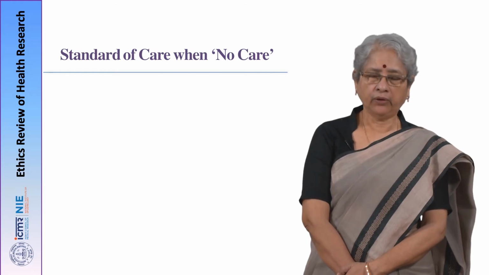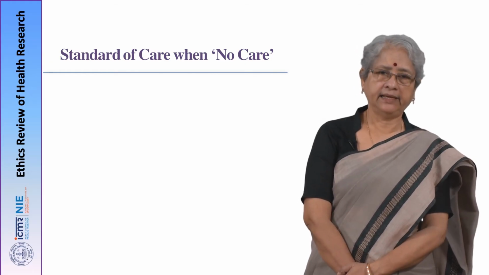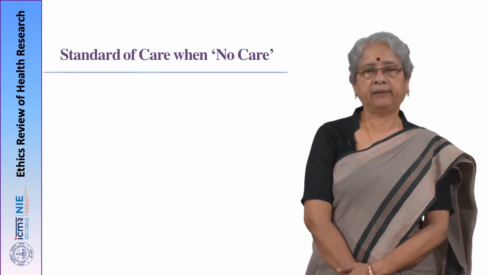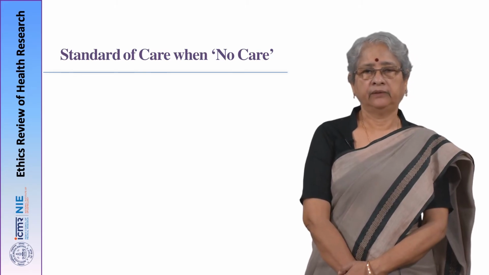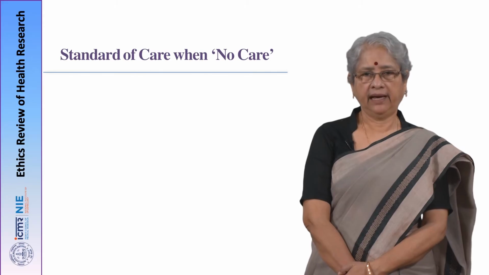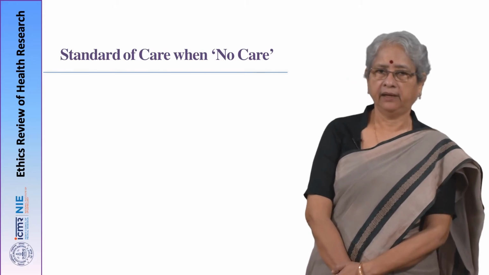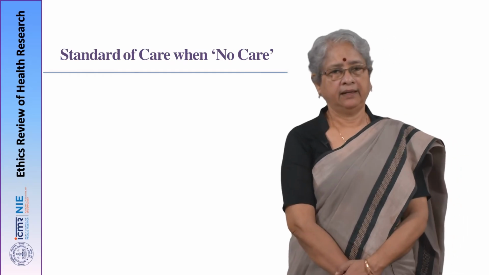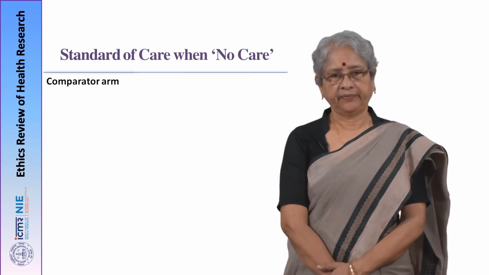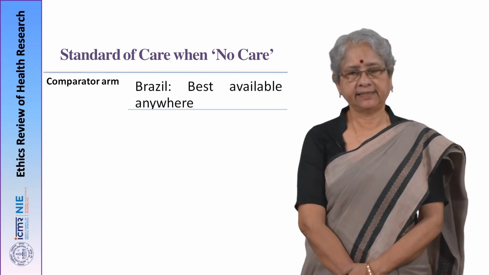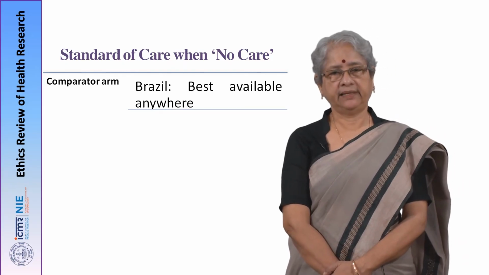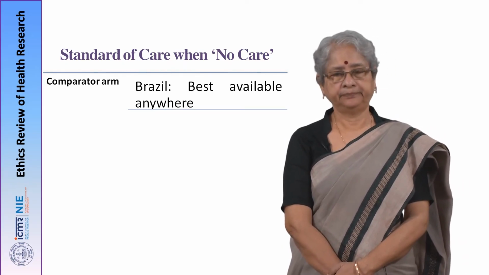Now, when we say no care, it means a country does not have any intervention for that particular disease. So, in such countries, when you have international collaborative studies, how the comparator arm should be: Brazil states that it should be the best available anywhere in the world.